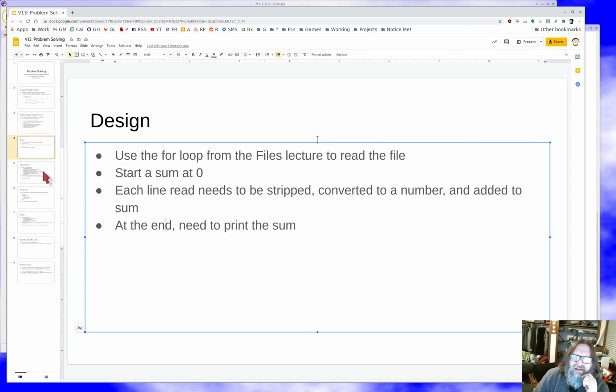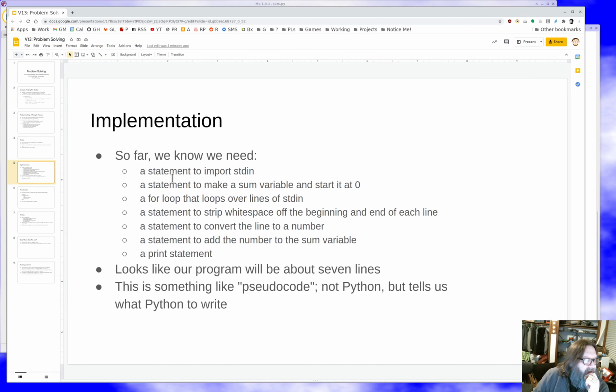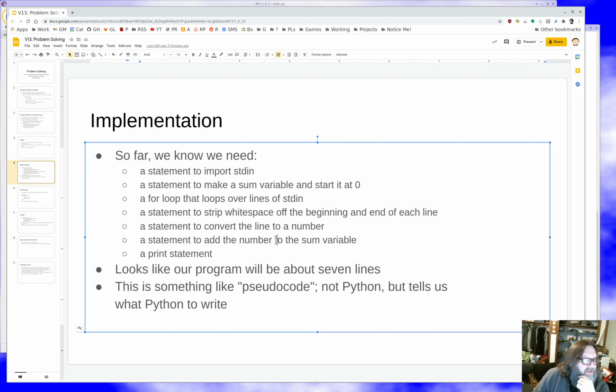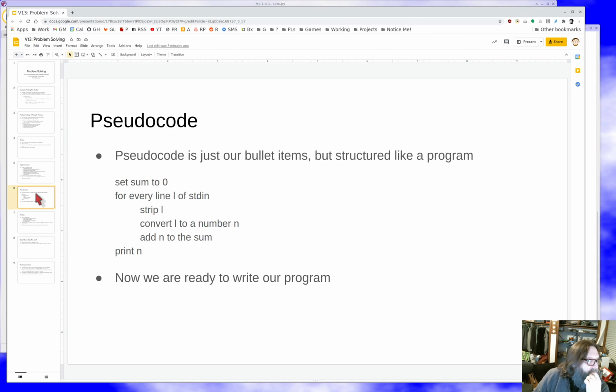So we have a pretty good idea of what we want this program to look like already, and we haven't written any code yet, which is great. Here's more detailed pseudocode. We need a statement to import standard in, a statement to make a sum variable and start it at 0. We need a for loop that loops over the lines of standard in, a statement to strip white space off the beginning and end of each line, a statement to convert the line to a number, a statement to add the number to the sum, and a print statement. So it looks like we got about 7 lines of so-called pseudocode. This isn't Python, but it tells us what Python we might write.